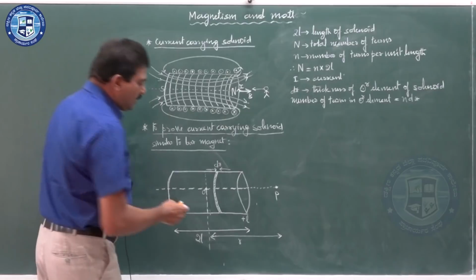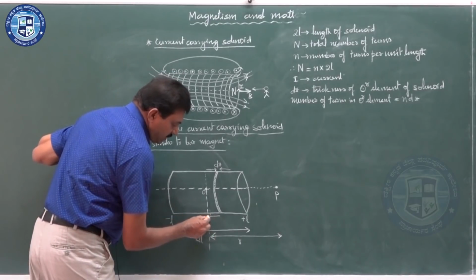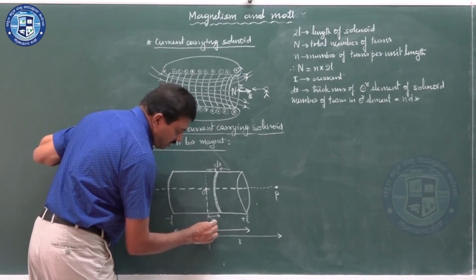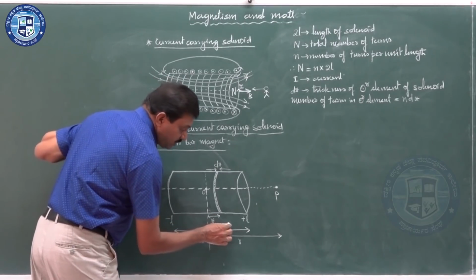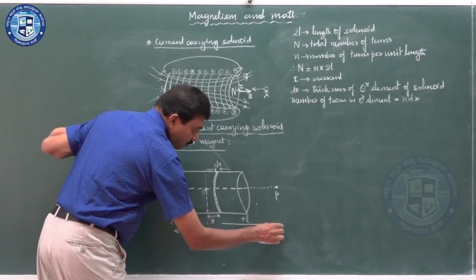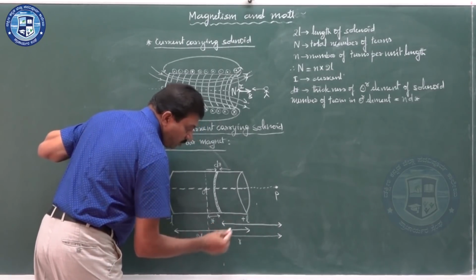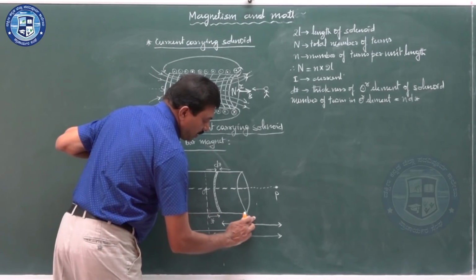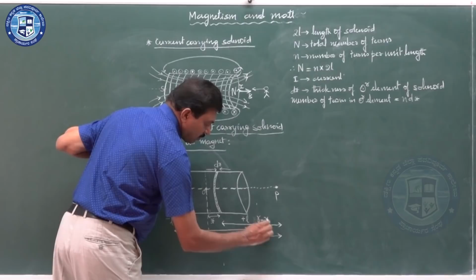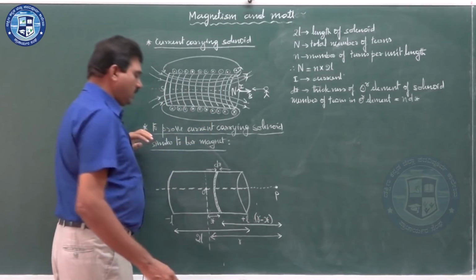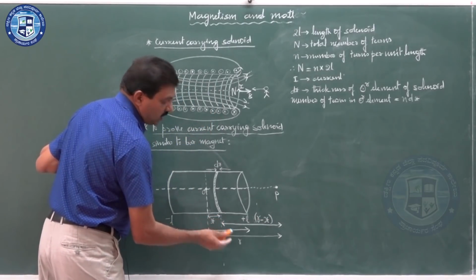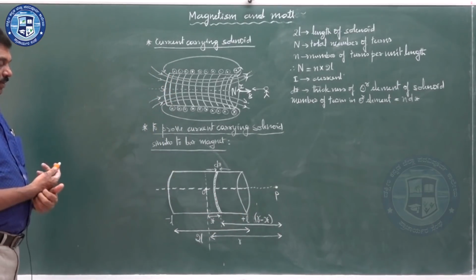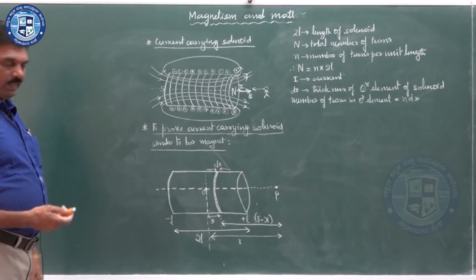Okay. Now let us consider the distance of this circular element from the center of the dipole is x. So the distance of point P from this circular element is r minus x. This is the distance of the circular element from point P, taken as r minus x. So this is the arrangement what we have.